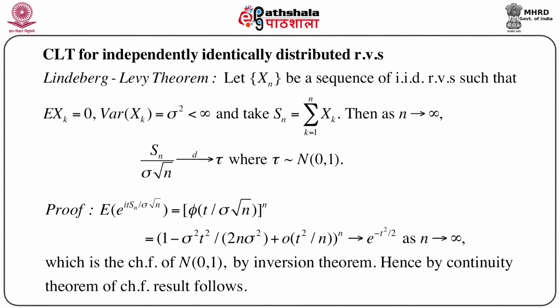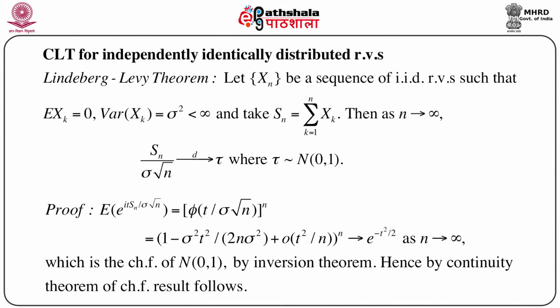Then take the sum of Xk's, like X1 plus X2 plus Xn, and let us denote this by Sn. So we will investigate the behavior of this function Sn as n goes to infinity, in the sense of what would be the distribution, or whether the distribution of Sn converges to a random variable which has a particular form of distribution, as the number of variables, or the sample size in statistics, goes to infinity.